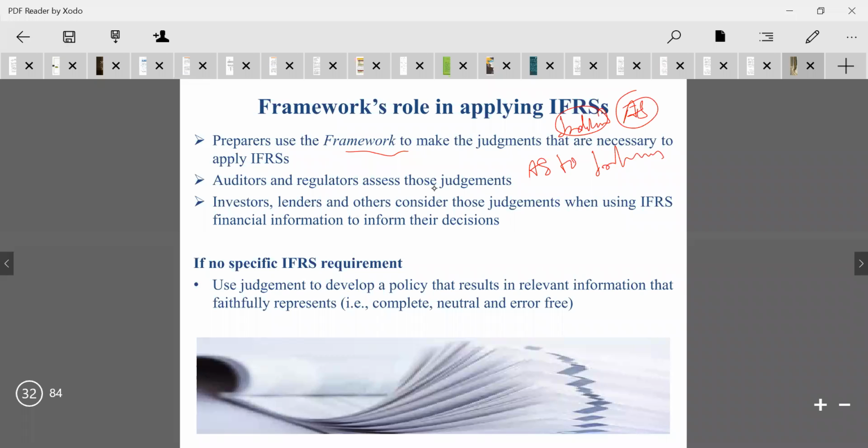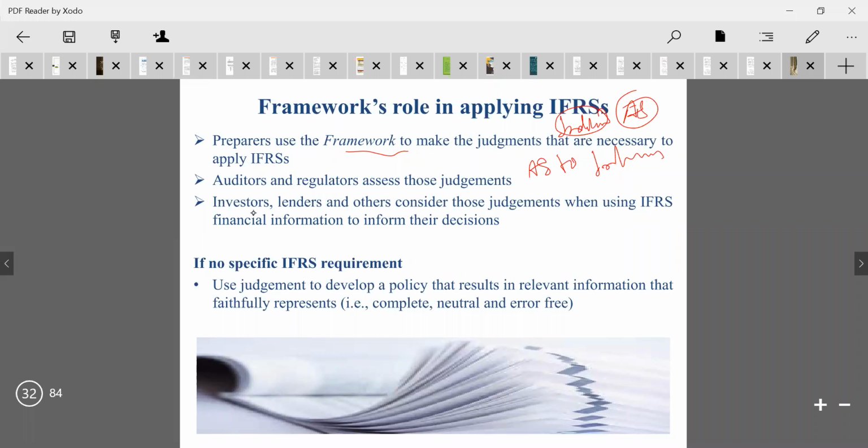Auditors and regulators assess those judgments for changing from the present accounting standards to international accounting standards. This will be judged by the auditors and regulators who control all the financial activities. Whoever controls all the financial activities, they have to give the judgment regarding this when changing from one accounting system to another accounting system.